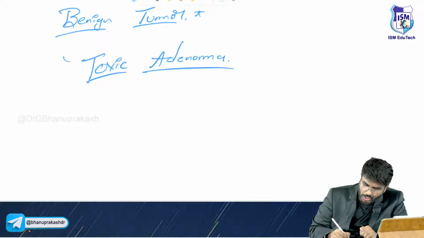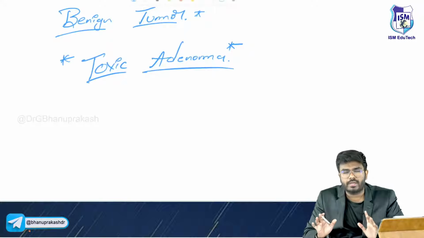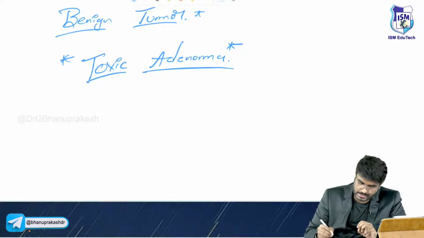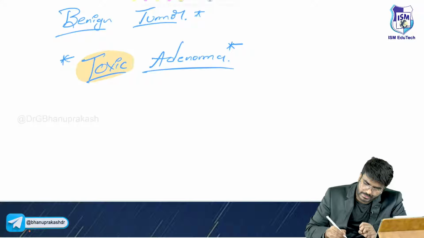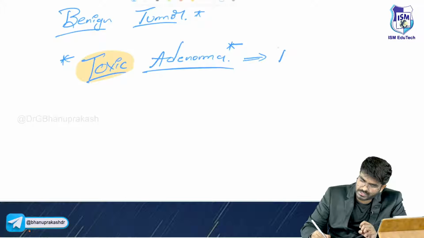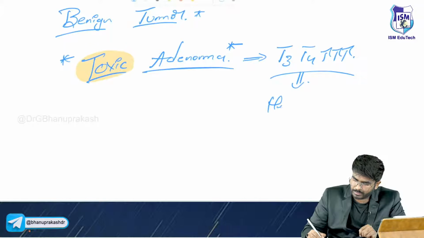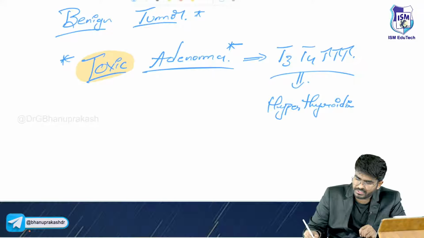A toxic adenoma, not just follicular adenoma. It's a toxic adenoma, sir. What is the problem? What are the problems with the toxic adenomas? In the name itself, it is toxic. Why toxic? These toxic adenomas are going to produce T3, T4. Excessive amount of T3, T4 production is going to be seen. So what will this T3, T4 cause? Hyperthyroidism. Features of hyperthyroidism.